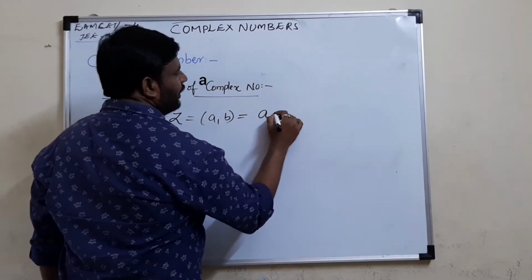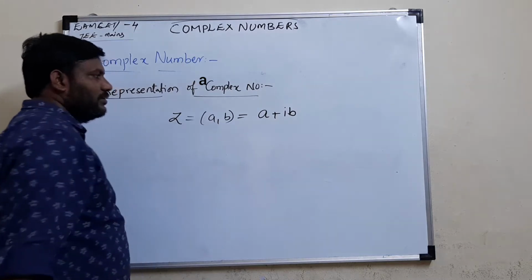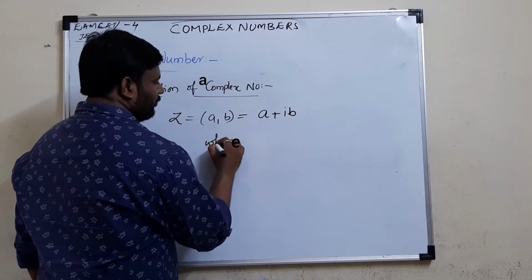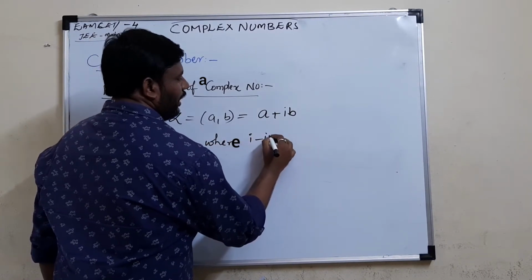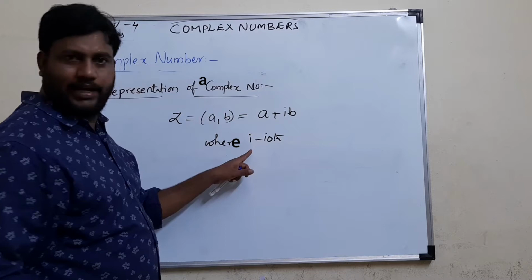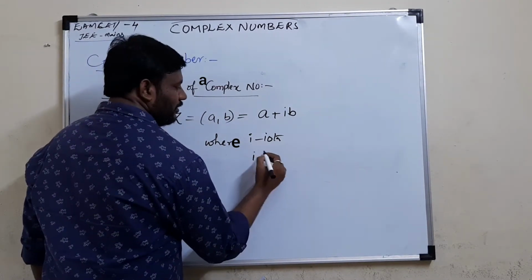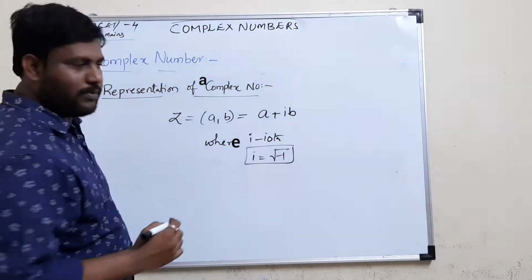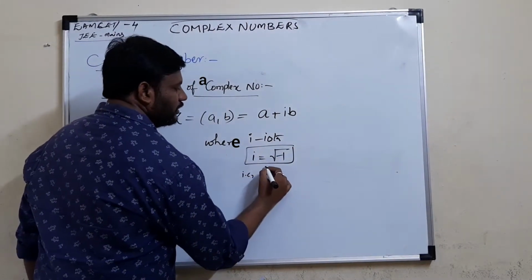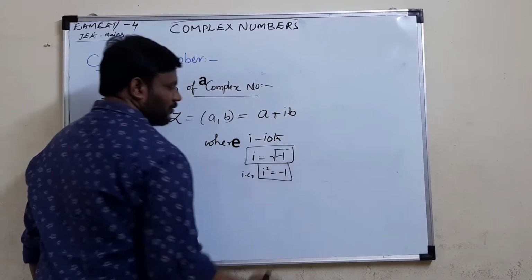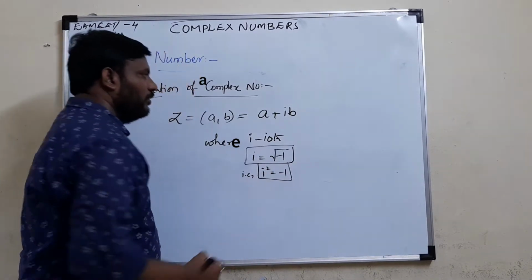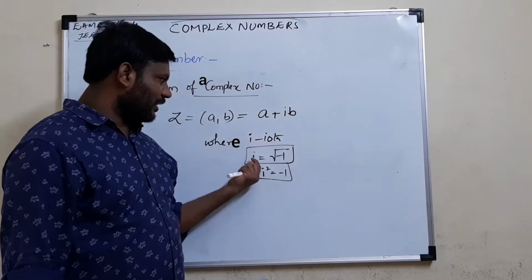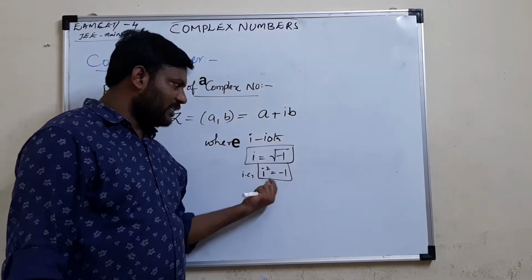One more way of representing a complex number, the same (a, b), is a plus ib. This is very important. Complex numbers are denoted a plus ib, where this i is iota. This i is the square root of minus 1, or most frequently we use i square is equal to minus 1. So the representation of a complex number is a plus ib, where i is root minus 1, or i square is minus 1.